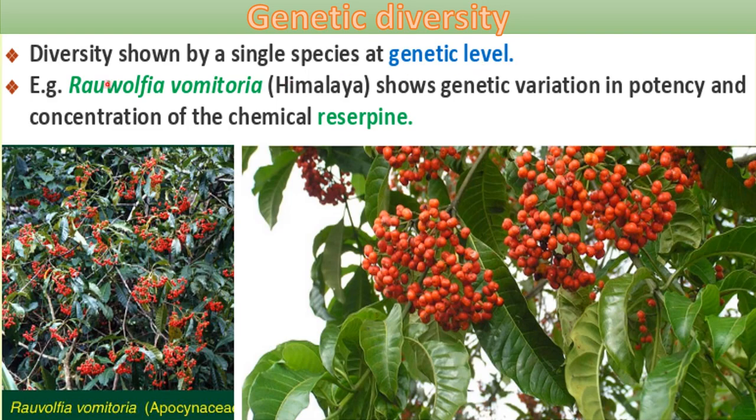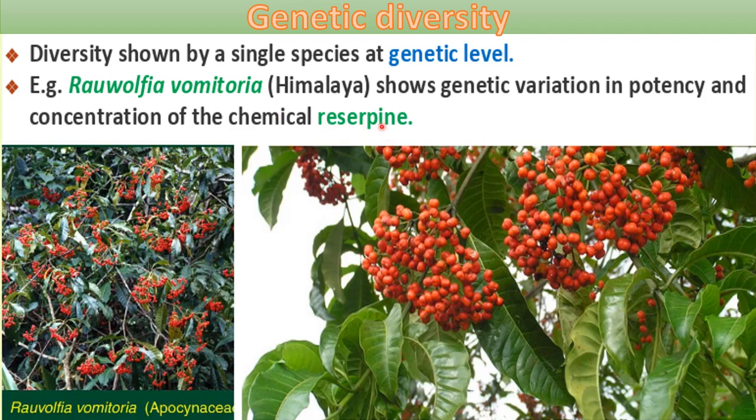For example, Rauwolfia vomitoria is a medicinal plant that is found in the Himalaya. This plant shows genetic variation in the potency and concentration of the chemical reserpine. This chemical is produced by Rauwolfia vomitoria and is used as a medicine for high blood pressure.